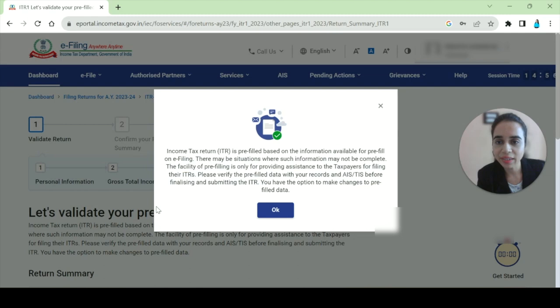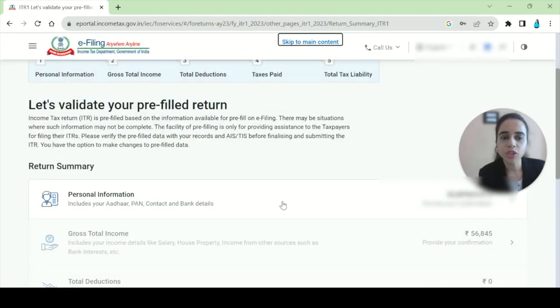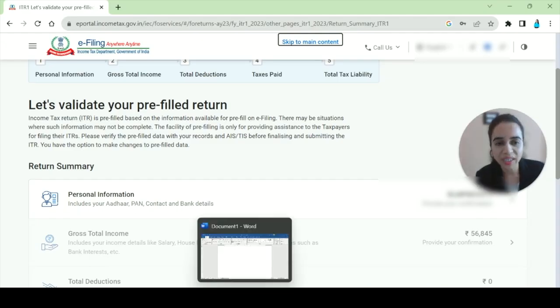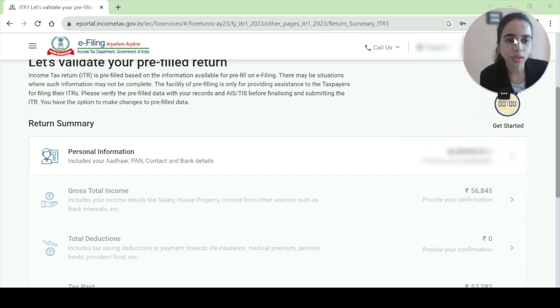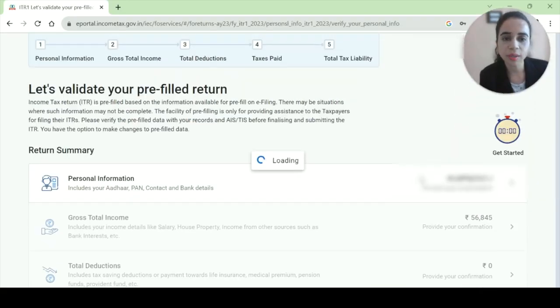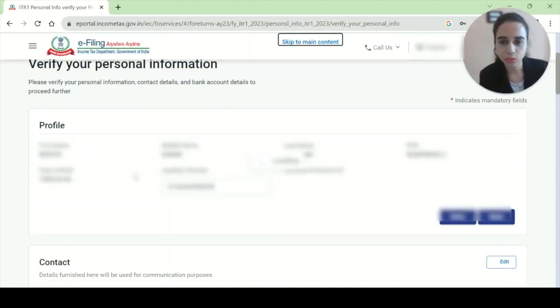So we will be validating the pre-filled return. The returns are always pre-filled. The information, like we saw AIS, TIS, Form 26AS, whatever information it has already of us, it prefills automatically. It's auto populated basically. So I'll go on to personal information. You have to go inside it. You can't just ignore it. You have to go inside it so that you can provide confirmation to it. So there are 5 things. All right, I'll show you that.